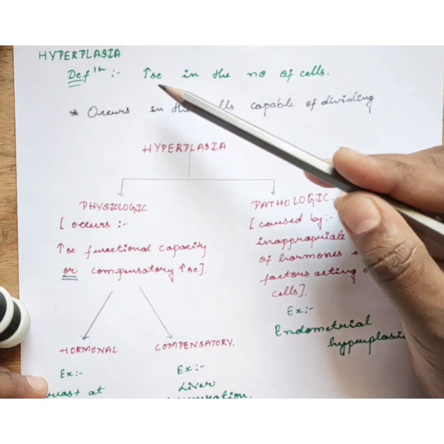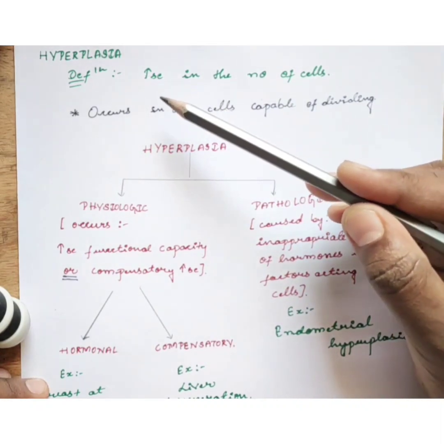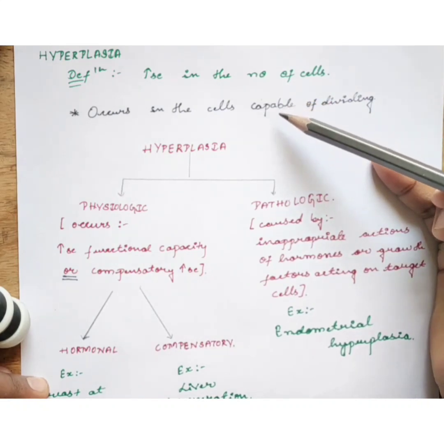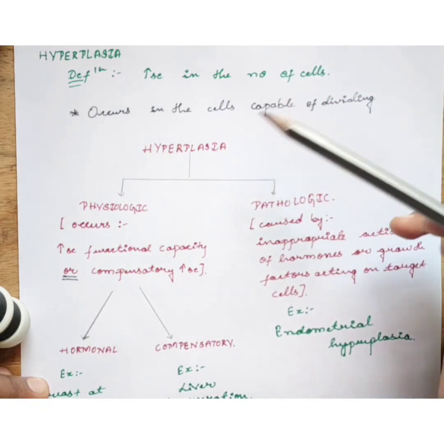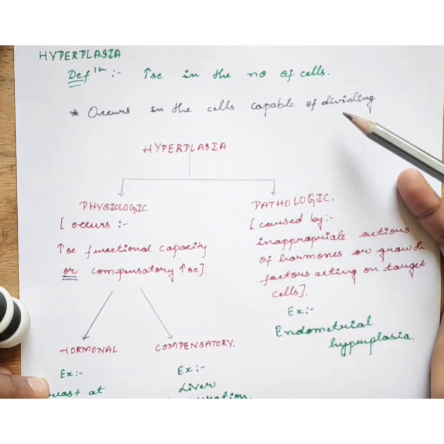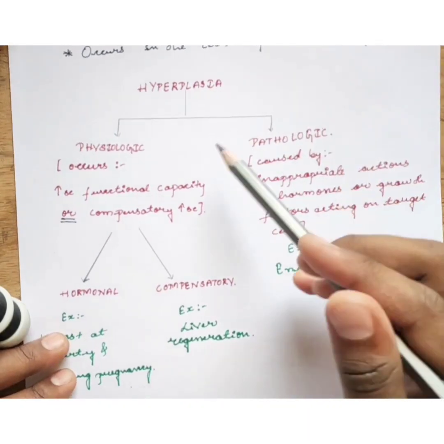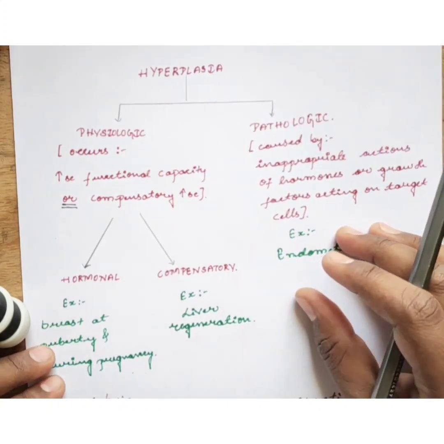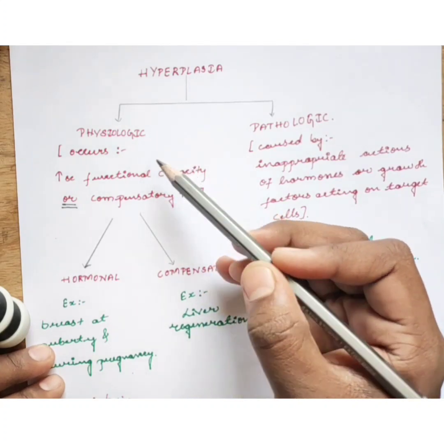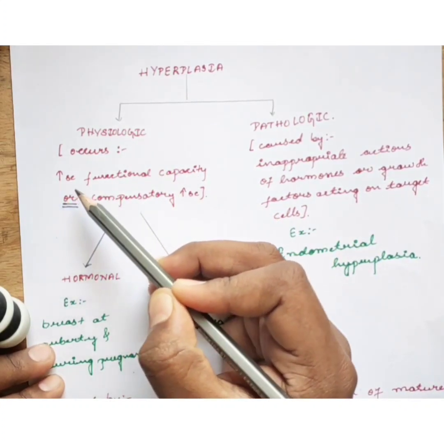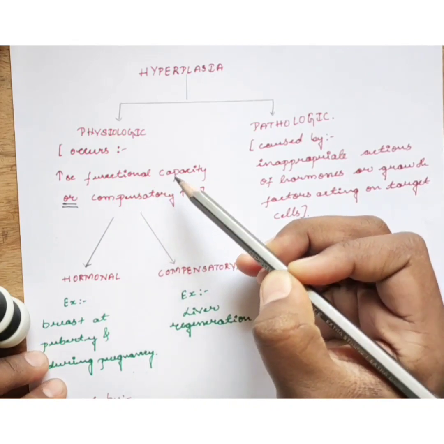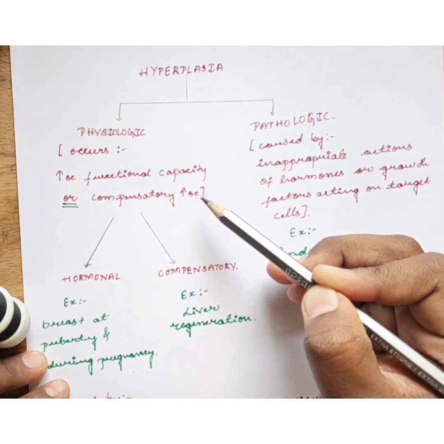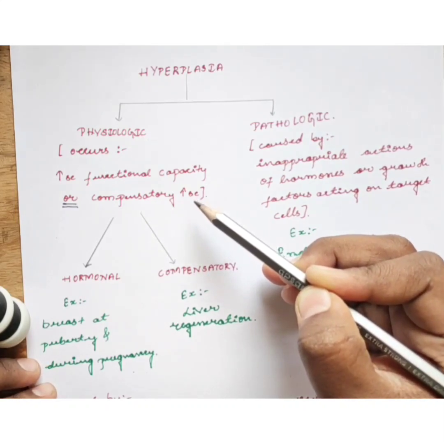Next, we will talk about the hyperplasia. Hyperplasia is increase in the number of cells in the organ or the tissue in response to the stimulus. It occurs in the cells which are capable of dividing. Again, the hyperplasia can be divided into physiologic or the pathologic. Physiologic hyperplasia occurs when there is a need to increase functional capacity of the hormone sensitive organs or when there is a need for compensatory increase in the organs after the damage or the resection.